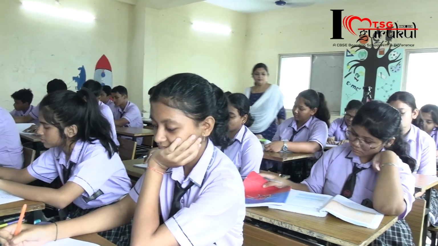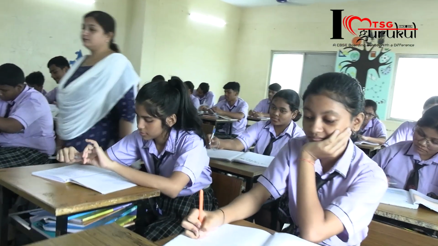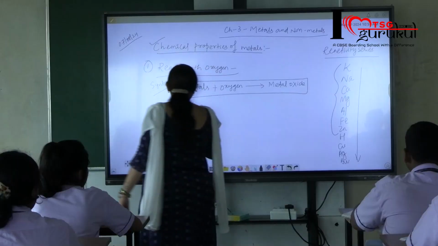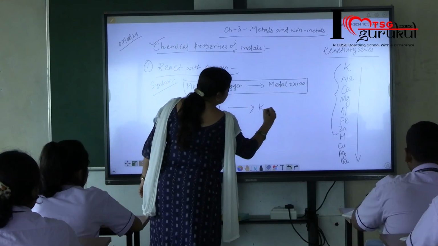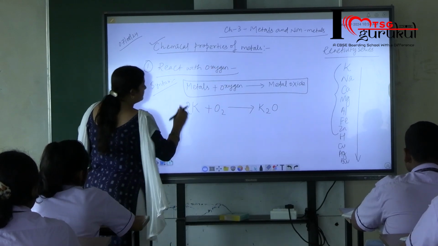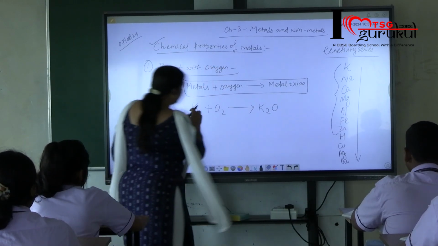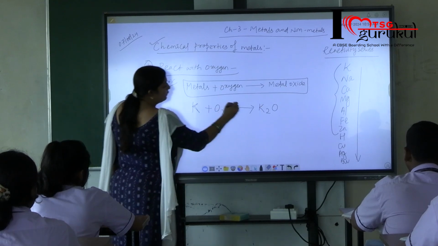Out of these metals, the ones at the start, potassium and sodium, will react with oxygen very fast, or vigorously. This is the symbol of potassium, K. It will react with oxygen to give K2O.